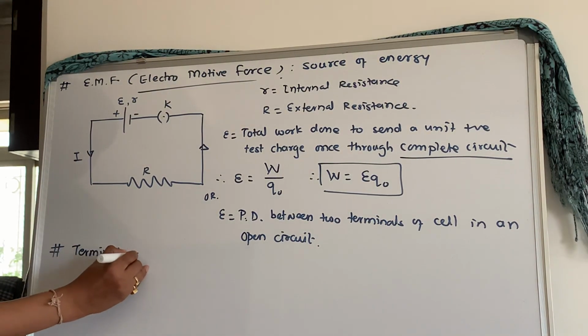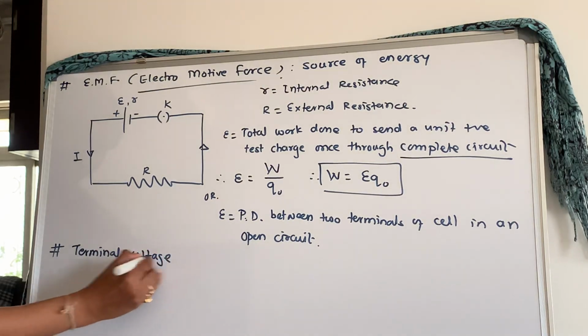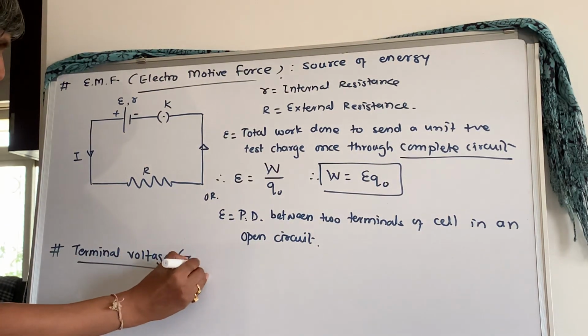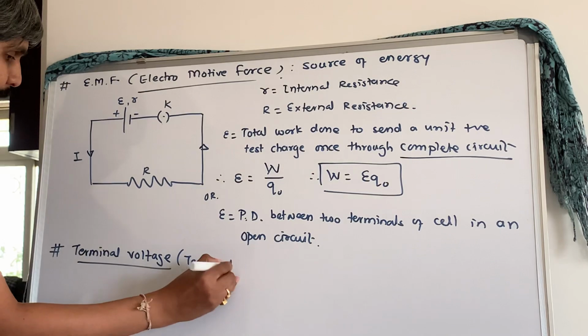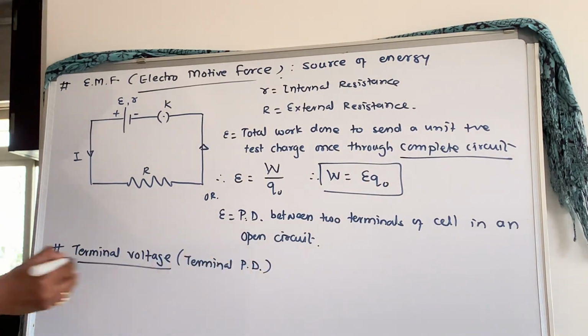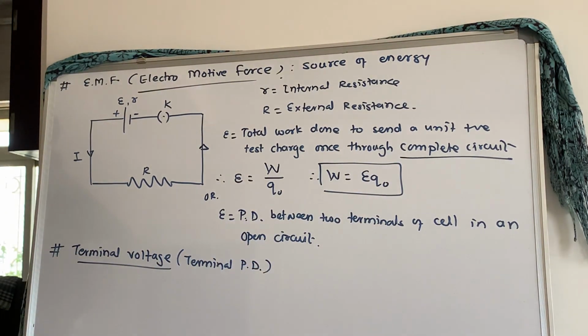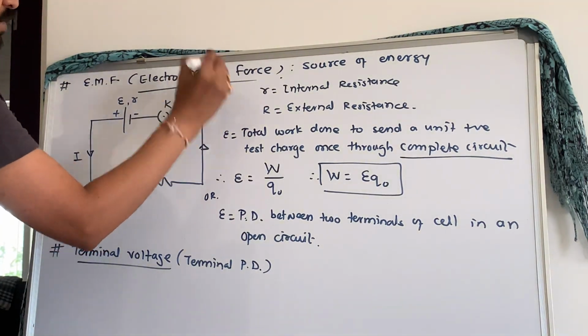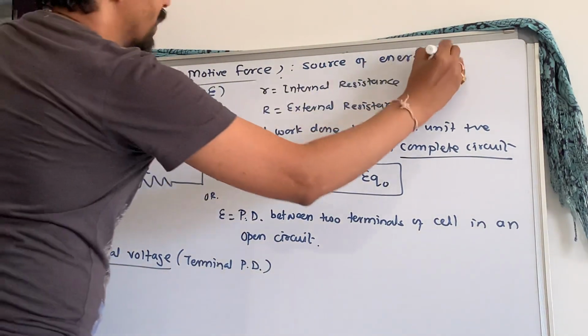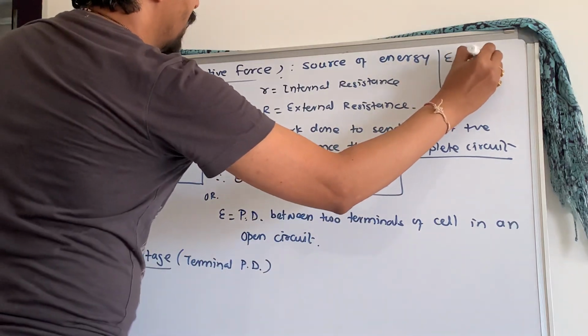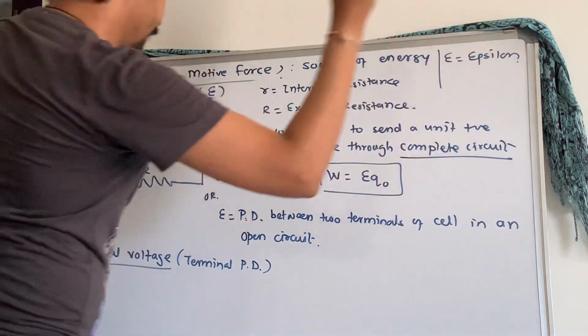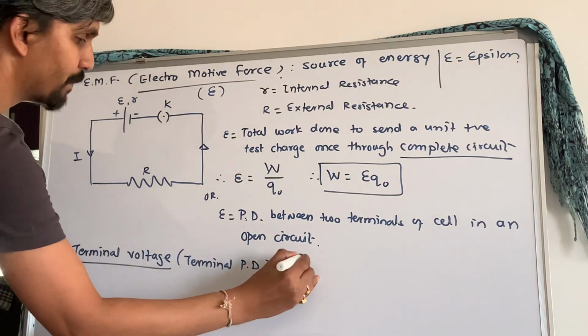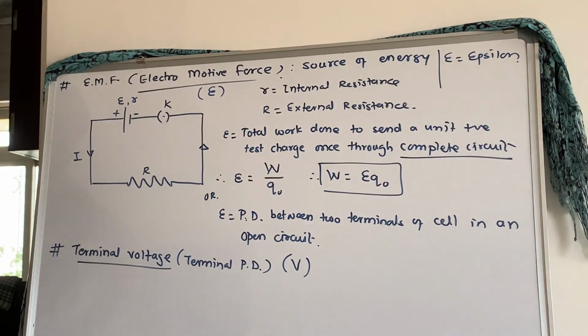It is called what? Terminal voltage. Also called terminal potential difference. Terminal potential, TPD, terminal potential difference. Again, this EMF is denoted by this sign. This is called epsilon, right? This is denoted by capital V. It is the terminal voltage. Now, what is the definition of terminal voltage?